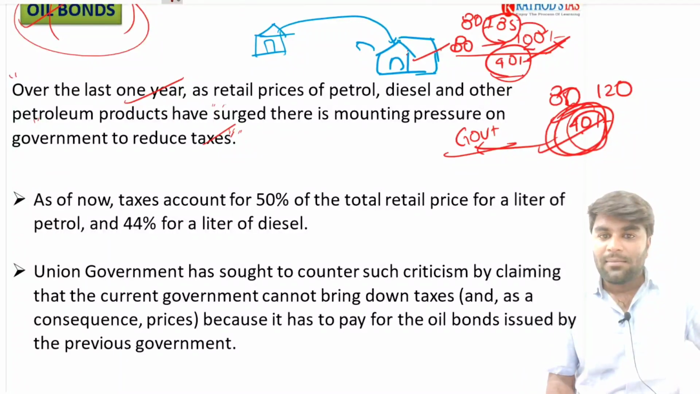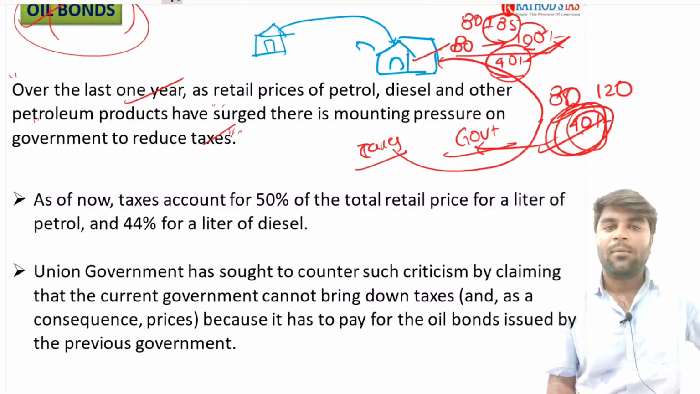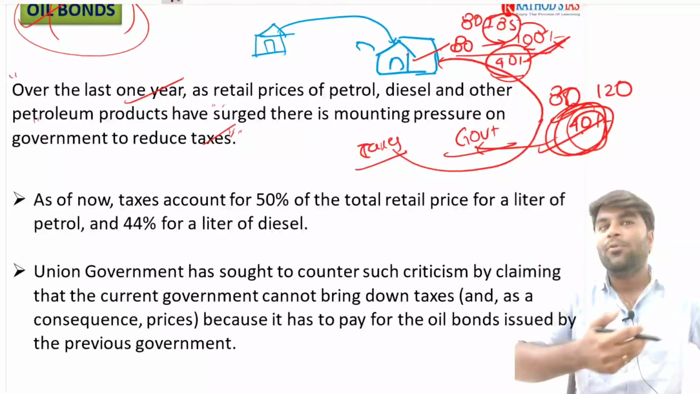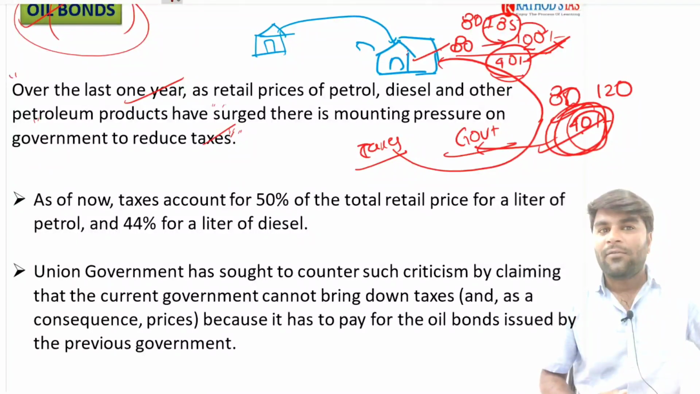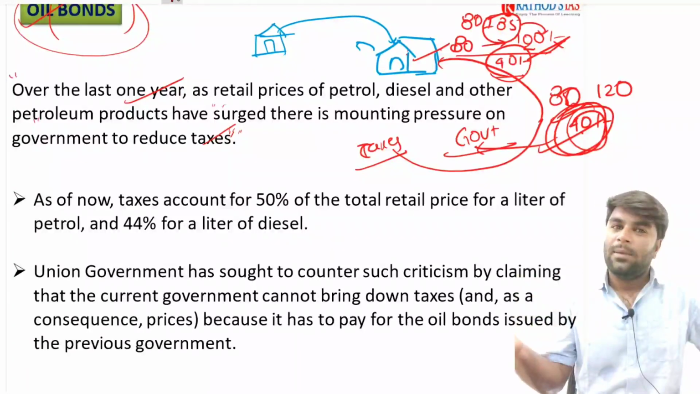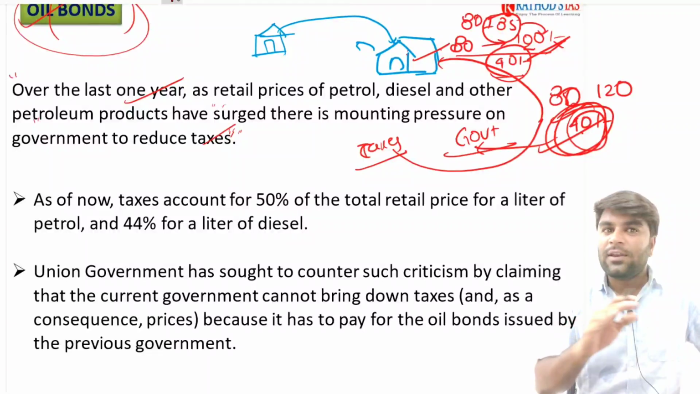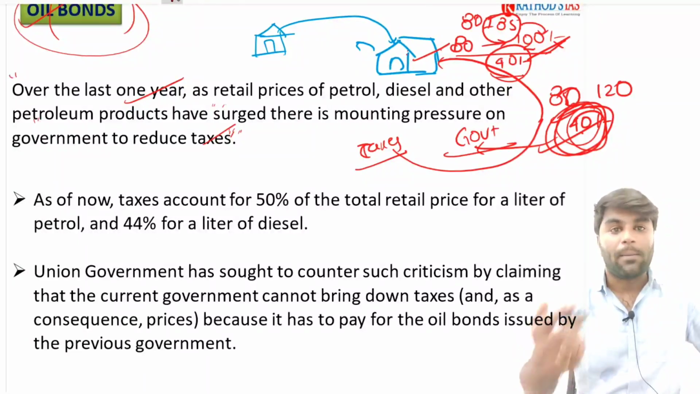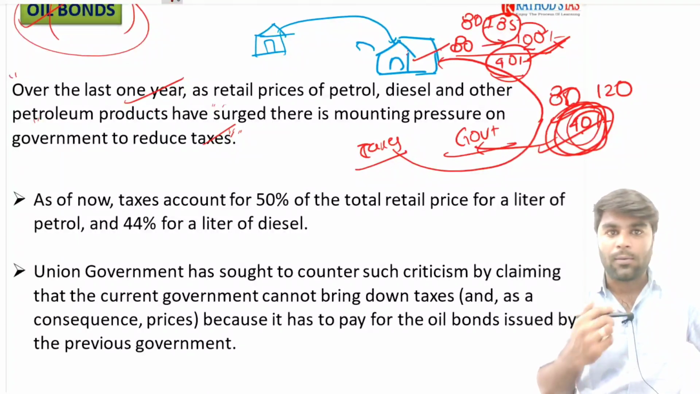The government gets the money through the taxes, and the government uses the same taxes to pay the oil marketing companies, oil corporations. Now, why take the money from the people and pay it to the oil manufacturing companies or oil corporations? The people will directly pay it. So, in such a way, there is no point in the government providing these 40 rupees to the oil manufacturing companies or oil corporations.